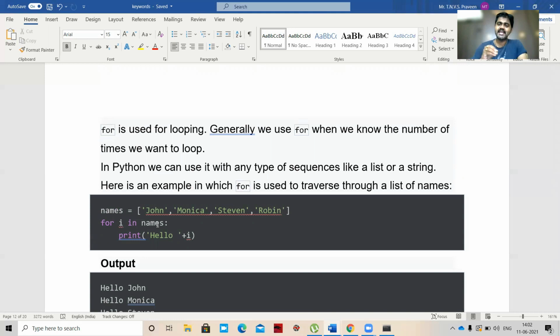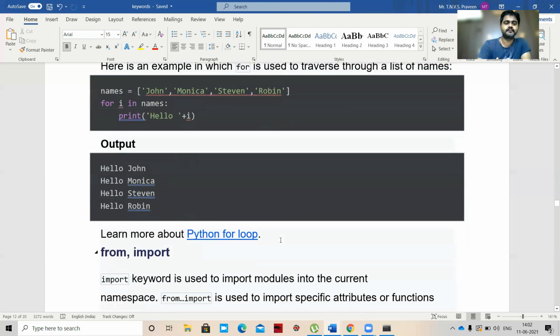Here for i in that particular list, we'll get everything, based on the indexing, like 0 index, first index, second index, third index, like that. So hello plus i, we're concatenating i here. So hello John, next hello Monica, next hello Stephen, next hello Robin, like that.